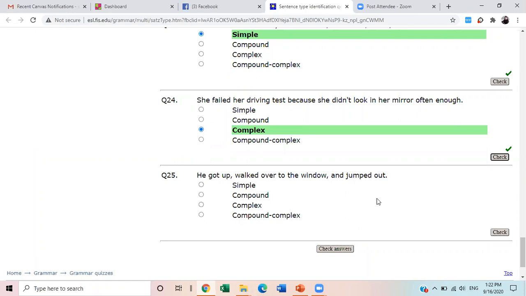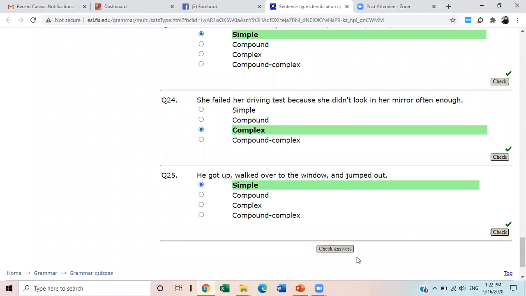Basically, it is giving us the information from one person's perspective. He got up, walked over to the window and jumped out. This is only one sentence. Simple sentence.